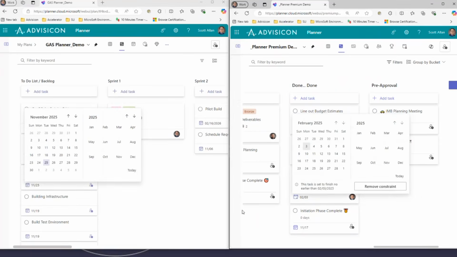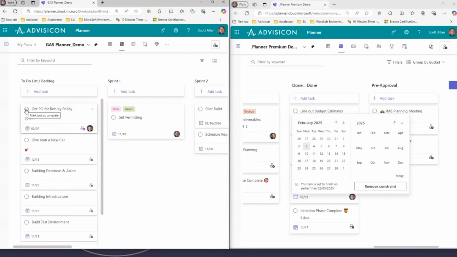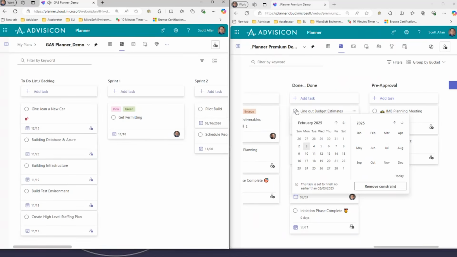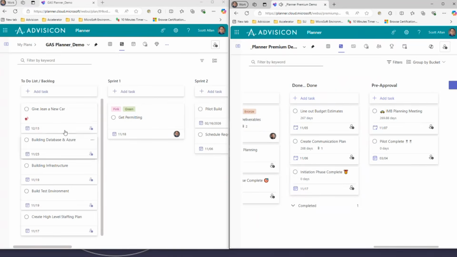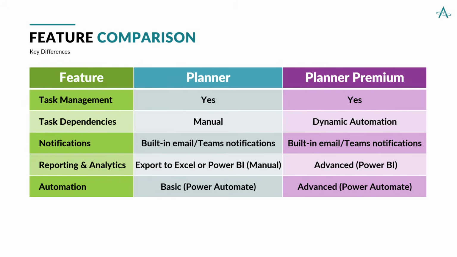If we look here on these dates, we can add the date on which this task is complete. Completing a task is as simple as clicking the Mark Task as Complete, the little red dot. We can set up notifications. We can make things urgent. Both of these planners are very powerful tools, but you can see the Planner Premium does just a little bit more than Planner does.